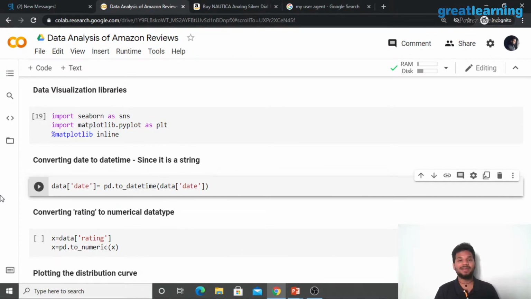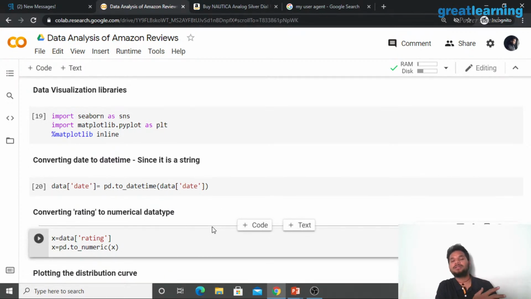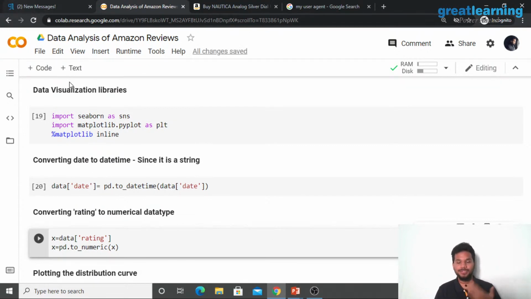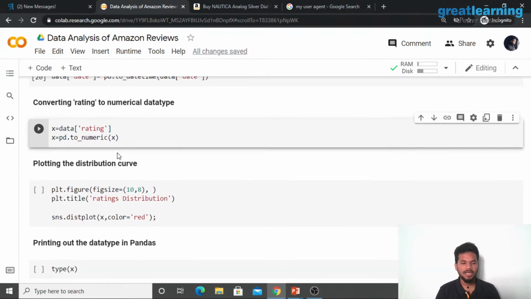And even in the case of ratings, 1, 2, 3, 4, 5, whatever it is, it will not be considered as a number. So you have to manually say, hey, convert all of these. Don't think of them as characters. Don't think of them as strings. I want them to be numbers, because using those numbers itself, we're going to plot, right? Numbers have meaning. Characters in the numerical sense do not have meaning. So all we did was convert that into numbers.